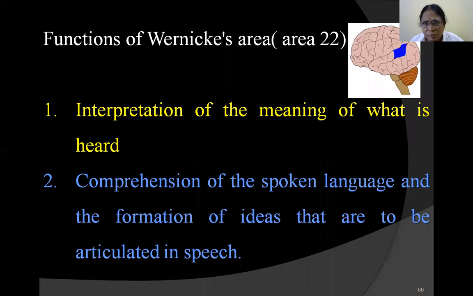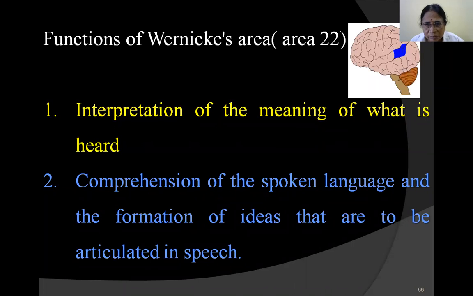Now let's see what Wernicke's area is. Here in the figure we are seeing Wernicke's area in the posterior part of the superior temporal gyrus. That is the blue mark there, on the right hand side, it is Wernicke's area, and the Broca's area. Now here interpretation of the meaning is done.